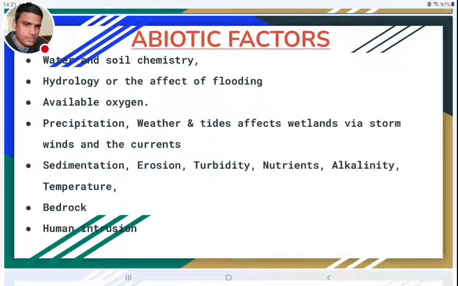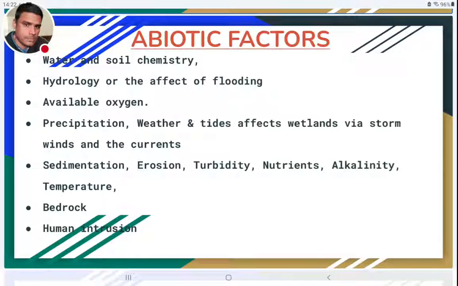Usually the floods decide what type of animals live in that area and what type of vegetation has to live in that area. Due to the continuous presence of water, only those plants that have the ability to withstand this continuous water stagnation can survive. And oxygen availability is also a very important factor.